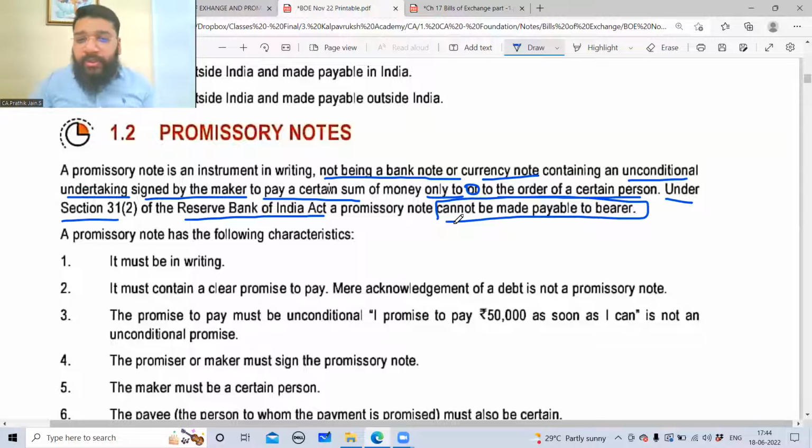So now you may get a question: a promissory note can be made payable to bearer. True or false? False. Reason: as per section 31 subsection 2 of the RBI Act, a promissory note cannot be made payable to the bearer. This sentence is important.